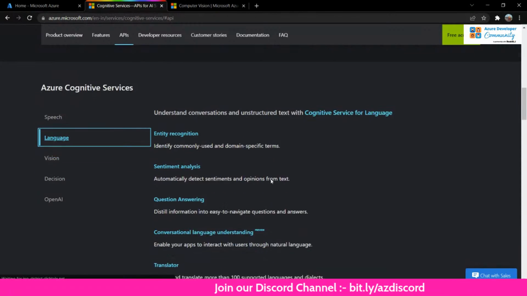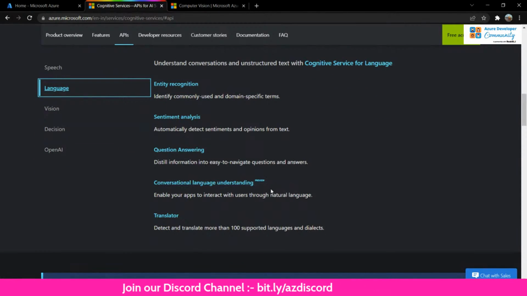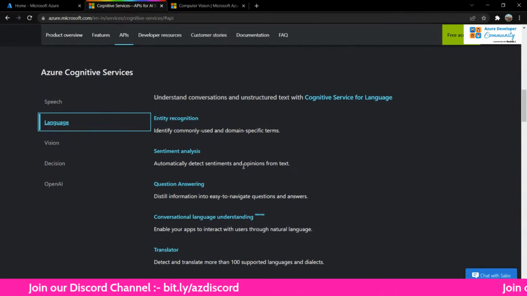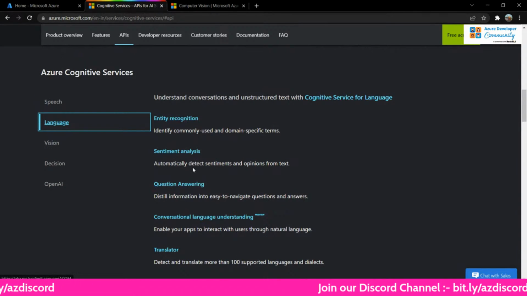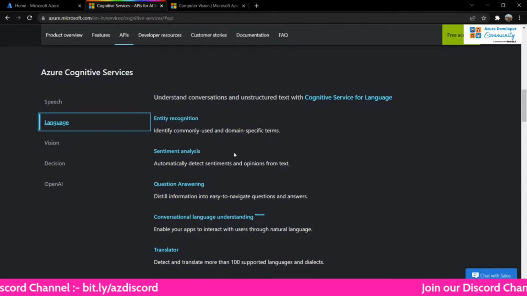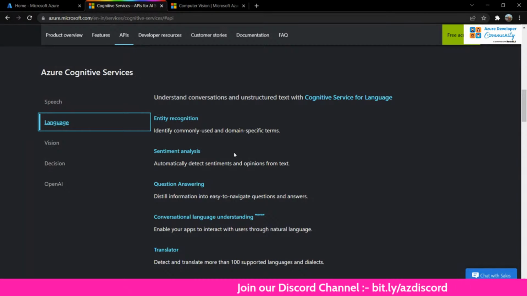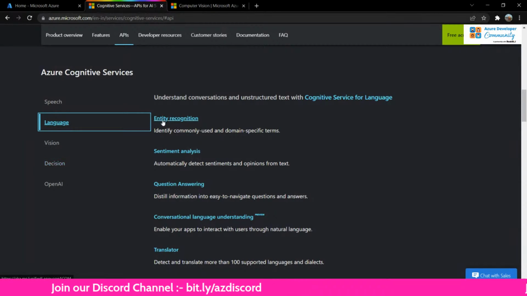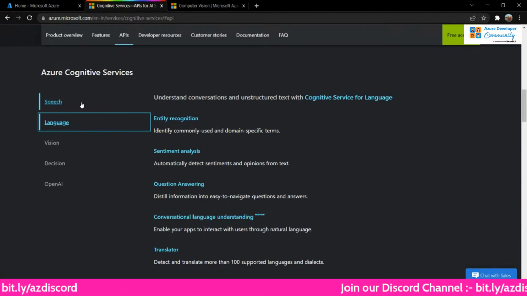For language, there is, I think, conversational language understanding. LUIS is something that you must have heard about. And question answering, sentiment analysis. Let's say I write a text, like, alas, something happened. I'm saying that out of sadness, right? It's not a very happy expression. So alas is the keyword there. These things are already trained, and you can check that out as well. And there is entity recognition for common use and domain specific terms again.